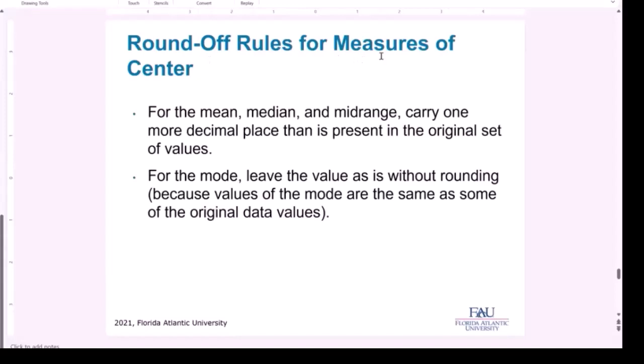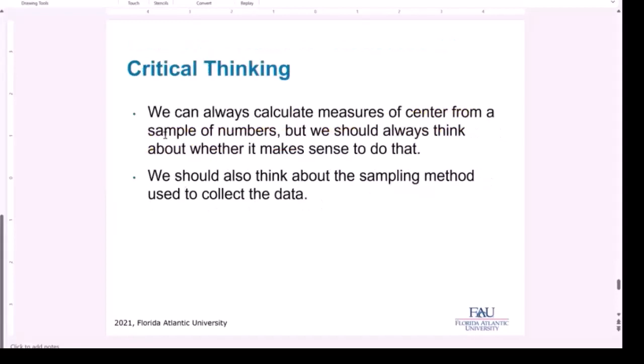Round off rules. For the mean, median, and mid-range, carry one more decimal place than is present in the original set of values. And really don't worry about it. Pearson will tell you what to round to. For the mode, leave the value as it is without rounding, because the mode has to be a value that really is in the original data set.